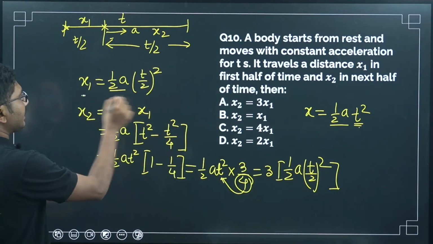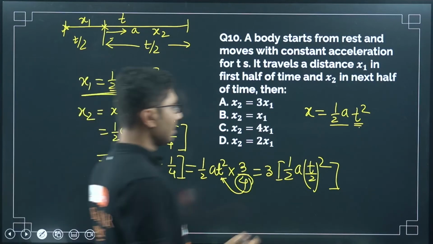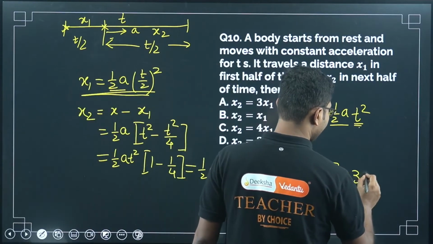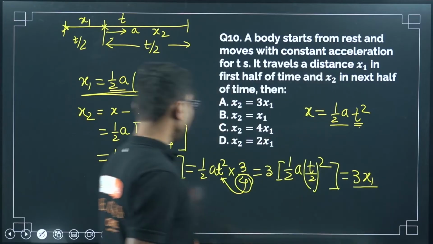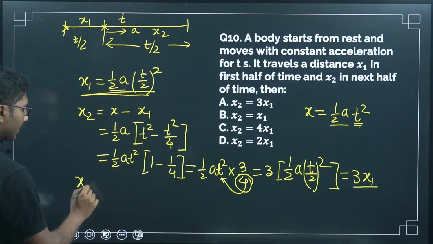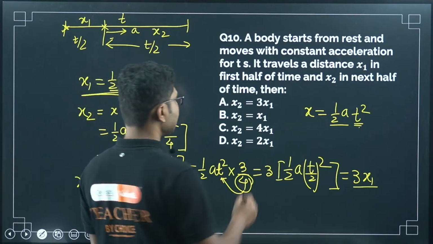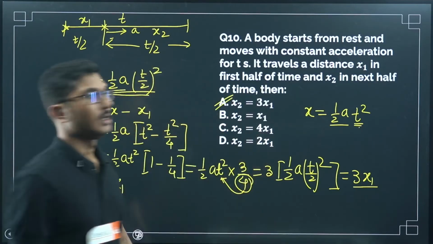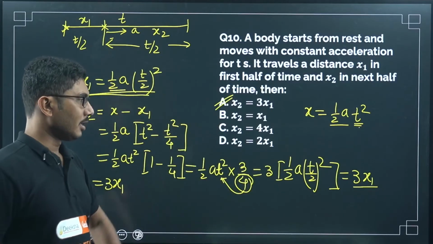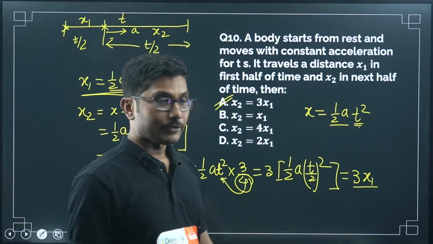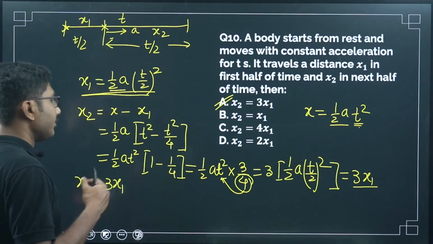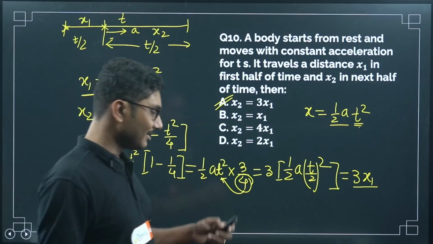So now if you see, this is equal to x1. So you can say this is equal to 3x1. So x2 is nothing but 3x1. So the correct answer is x2 equals 3x1. Interesting question. Not a simple question, but you can solve it if you know the trick. This is a slightly tricky question.